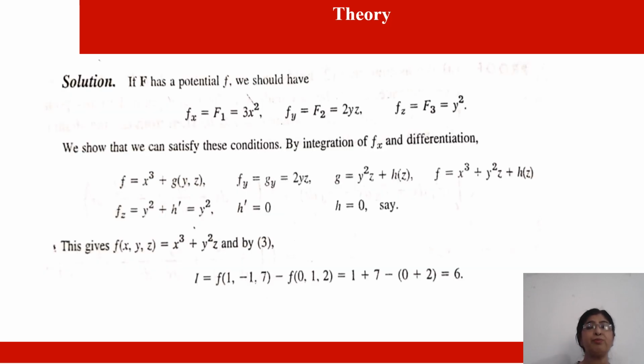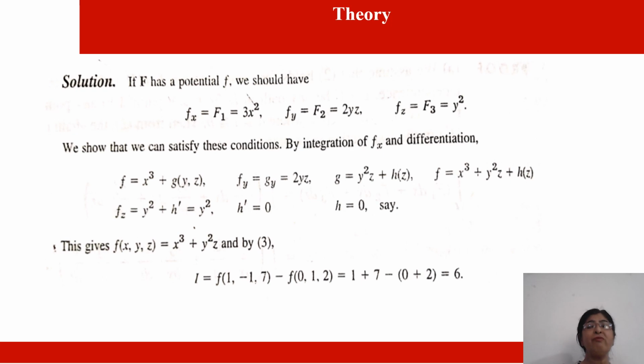Now see the solution. If vector F has a potential f, we should have ∂f/∂x equal to f1, which is equal to 3x². Then ∂f/∂y equal to f2, which is equal to 2yz. Then ∂f/∂z equal to f3, which is equal to y². We show that we can satisfy these conditions. Now by integration of f_x and differentiation, we get f as x³ plus y²z. We just integrate this function.